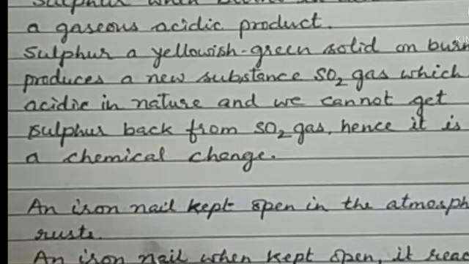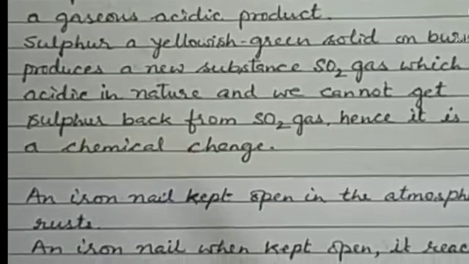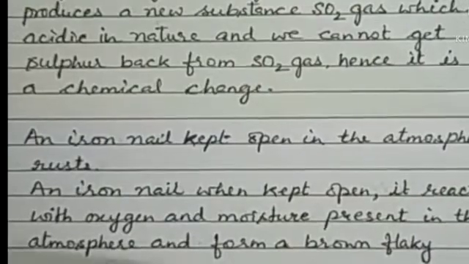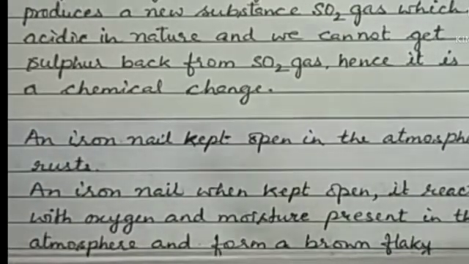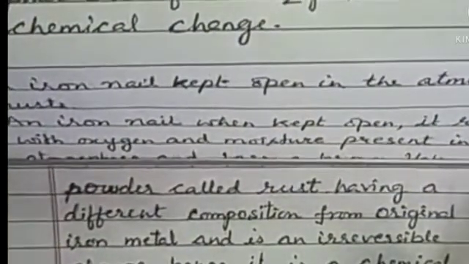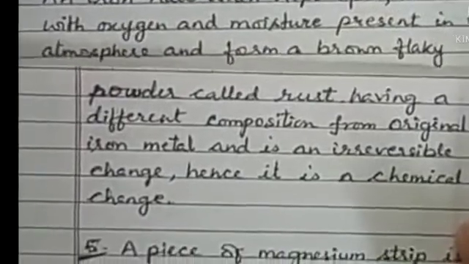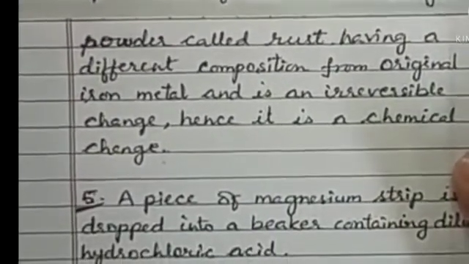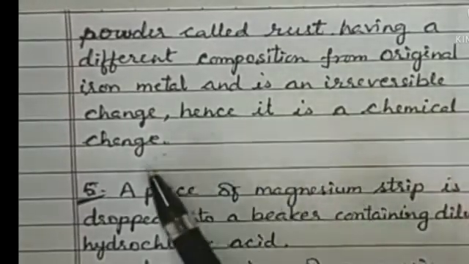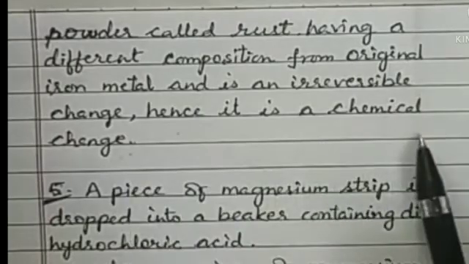Because when an iron nail is kept open, it reacts with oxygen and moisture present in the atmosphere and forms a brown flaky powder which is called rust, right? It is called rust, and it has a different composition from the original iron metal and is an irreversible change. Hence, it is a chemical change.